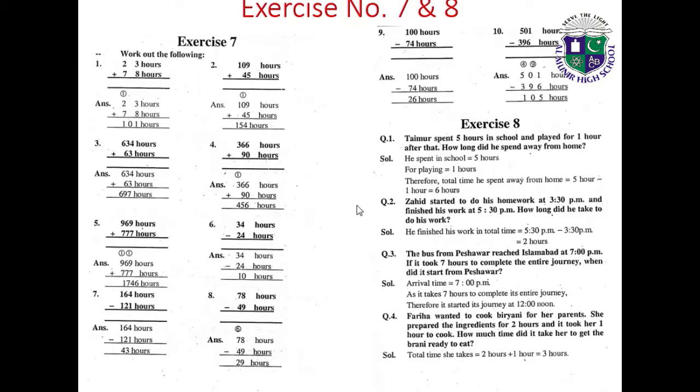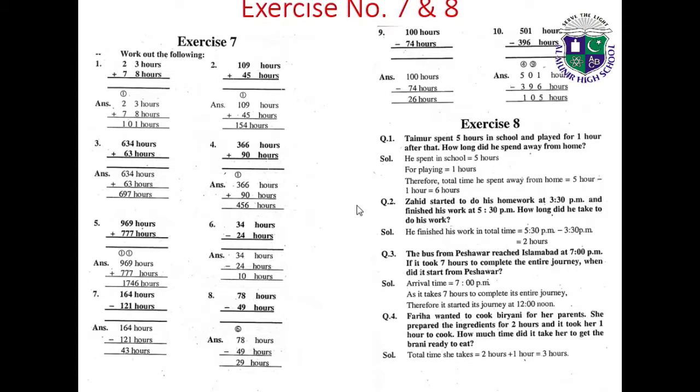164 hours minus 121 hours, we get the answer 43 hours. 78 hours minus 49 hours equals 29 hours. 100 hours minus 74 hours: subtracting 74 from 100, we get the answer 26 hours. 501 hours minus 396 hours, we get the answer 105 hours.